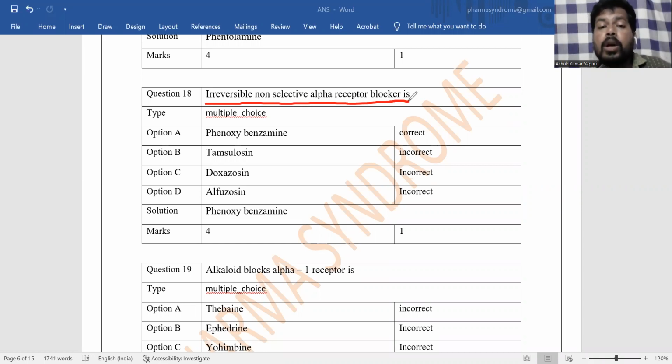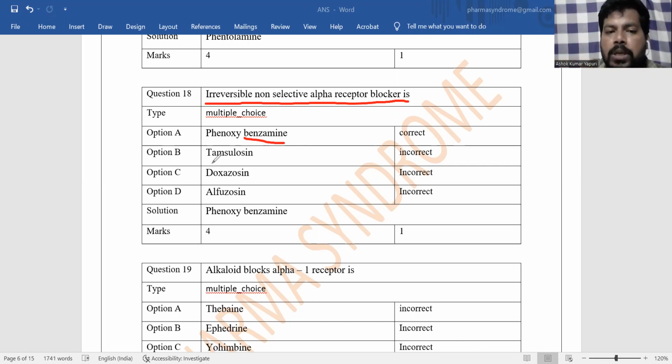And irreversible non-selective here are phenoxybenzamine as well as dibenamine, D-I-B-E-N-A-M-I-N-E. So phenoxybenzamine is the answer. Phenoxybenzamine is an irreversible non-selective alpha 1 plus alpha 2 receptor blocker.